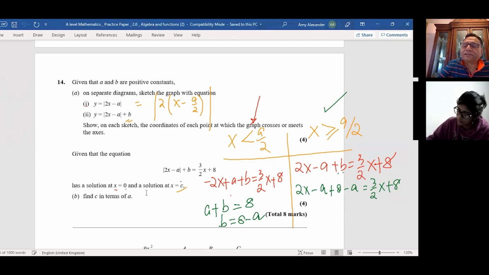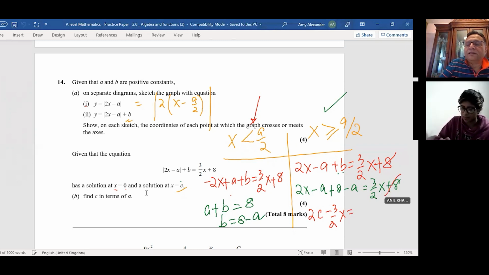So I'm going to replace x with c now and simplify this equation. So now I'm writing this as 2c, and I'll take other things on the right hand side. And bring, so minus 3 over 2c I'm bringing on this side equals to 8 and 8 cancel, right? And we take minus a is 2a. Is that clear to you?